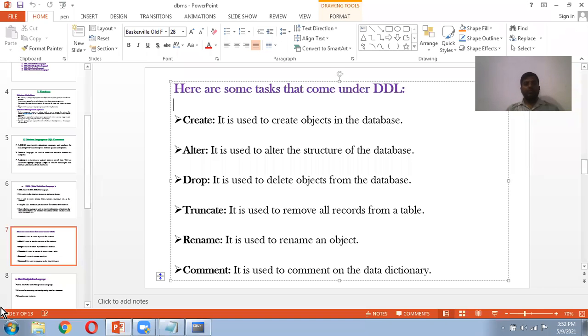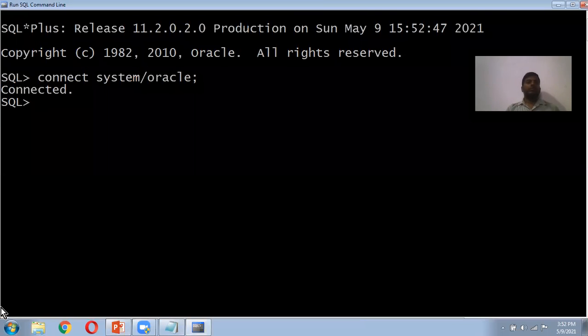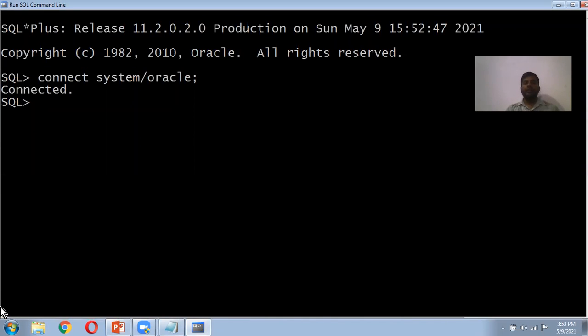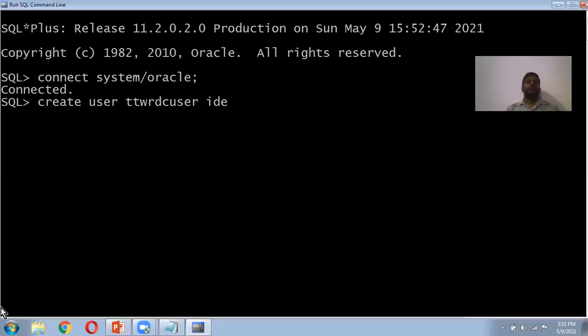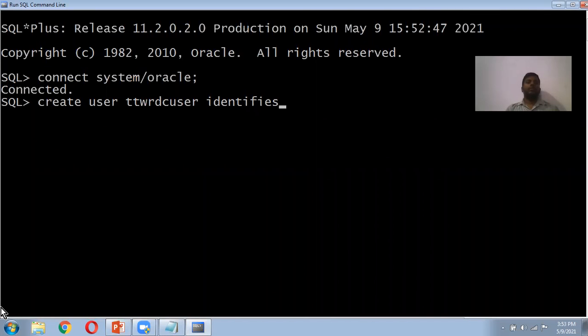For the first command we have create. Using create, we can create a user, we can create a table, and we can create a view. We'll see the three. First we have to create a user. For example, create user, username is TTWRDC user, identified by some password. User created. Then we can give permission to the user with grant and revoke, which we'll see in the data control language.